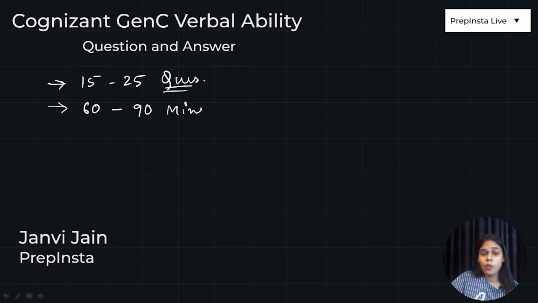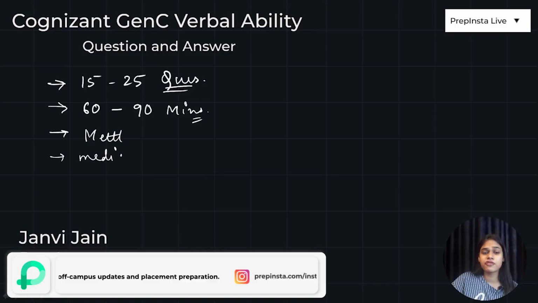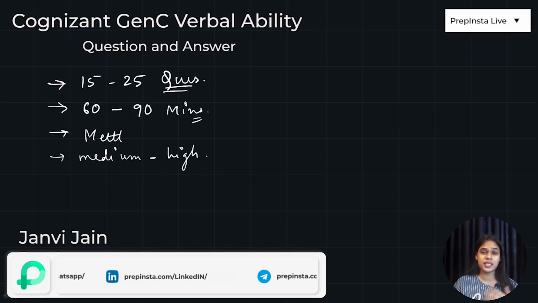Now, this is not a sectional time limit. It's an overall round time limit, a combined time limit, where you have to solve all the questions from various sections together. There can be 6 to 7 sections and the total combined time limit is 60 to 90 minutes. To talk about the platform, it is now going to be held on Metal. Hence, the difficulty can be medium to medium high.